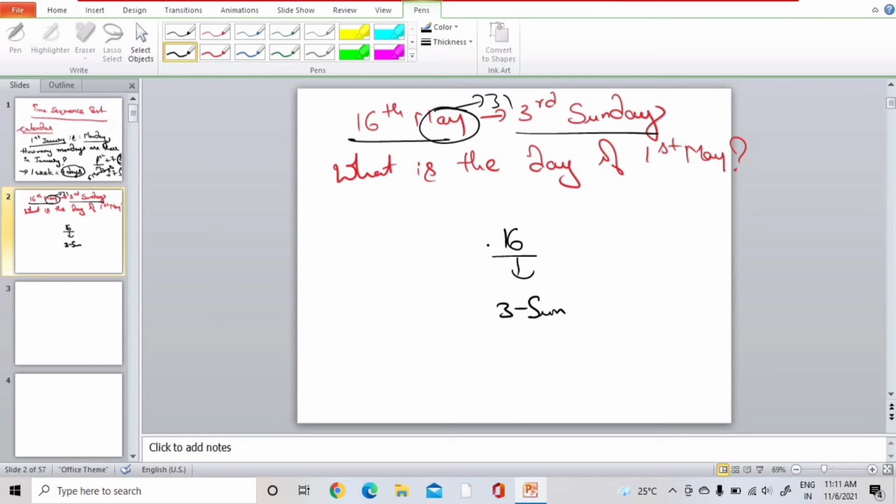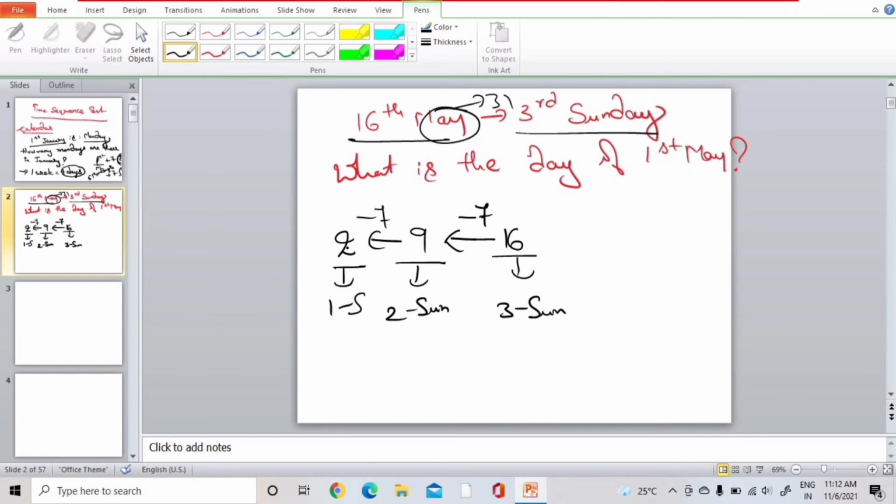That means we need to subtract. In a week there are 7 days. So we need to subtract 7. So 16 minus 7, that is 9. This is second Sunday. 9 minus 7, this is 1st Sunday.